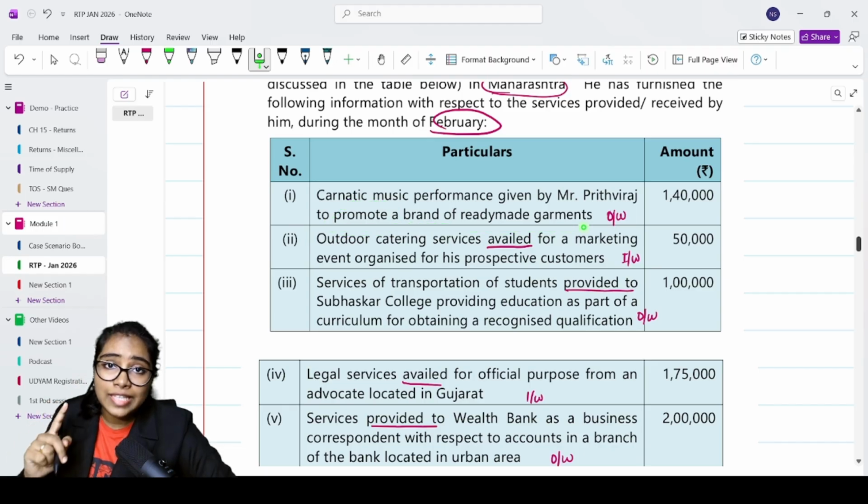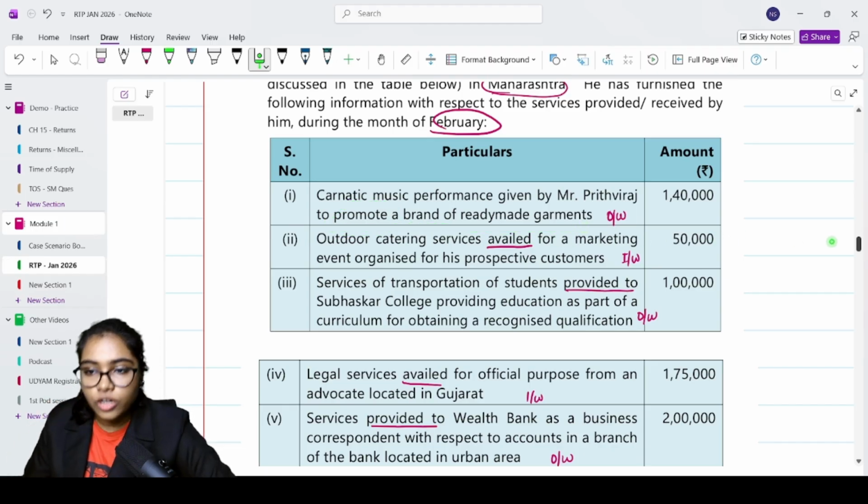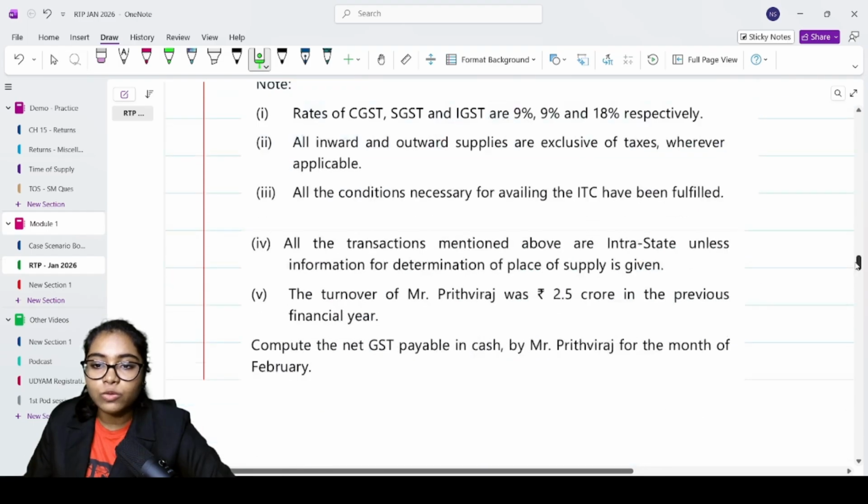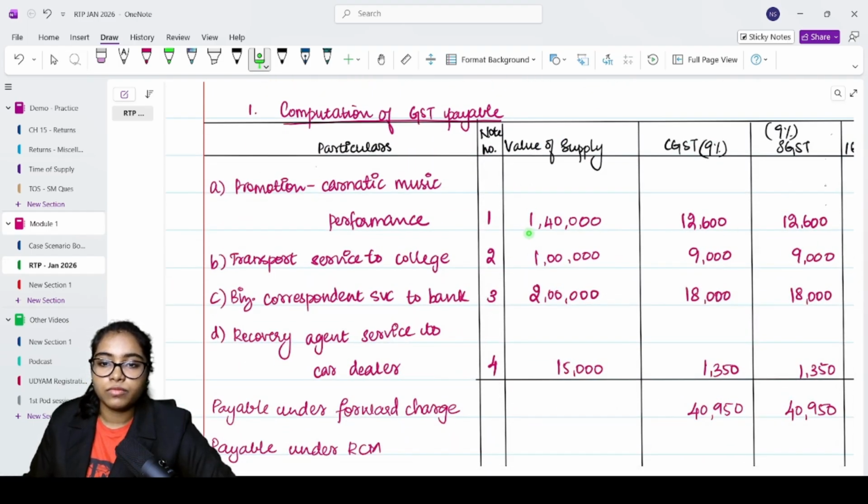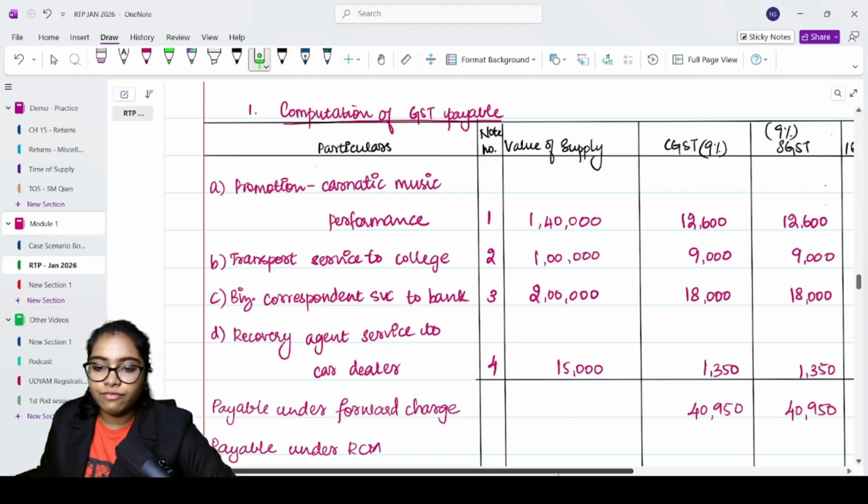If it is in the capacity of brand ambassador, it is not exempt. So your 1,40,000 is taxable. Okay, value of supply, CGST, SGST and IGST. We've already seen in the question that if there is no information regarding place of supply, we are free to assume that it is intrastate. So I'm assuming it is intrastate, 9%, 9%. Next.